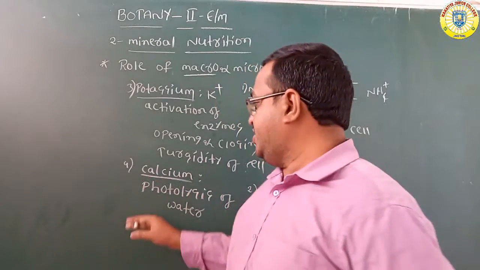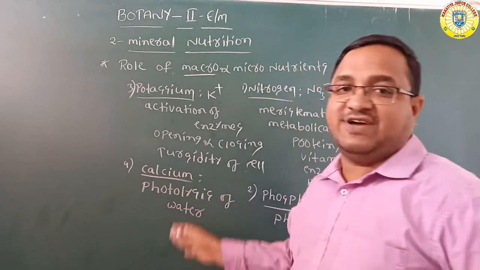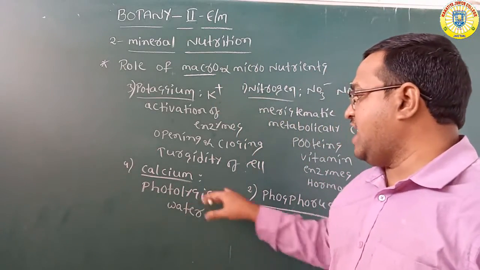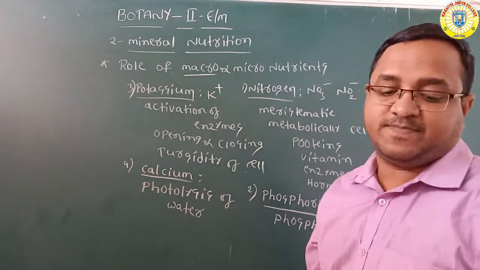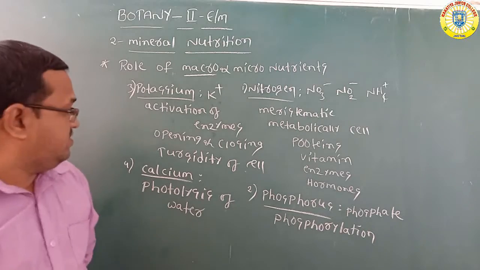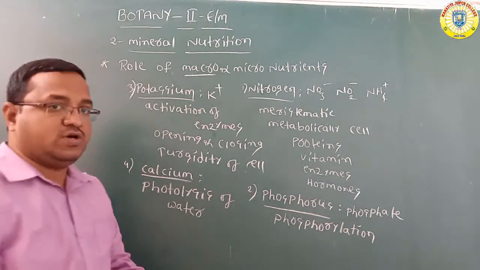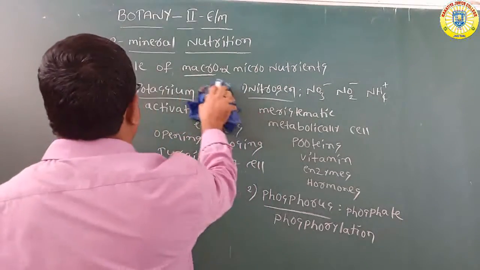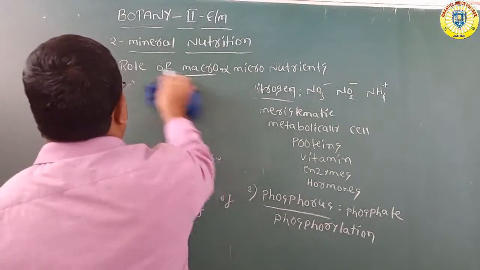Plants absorb calcium in the form of calcium ions. So this is about calcium, the fourth macronutrient.